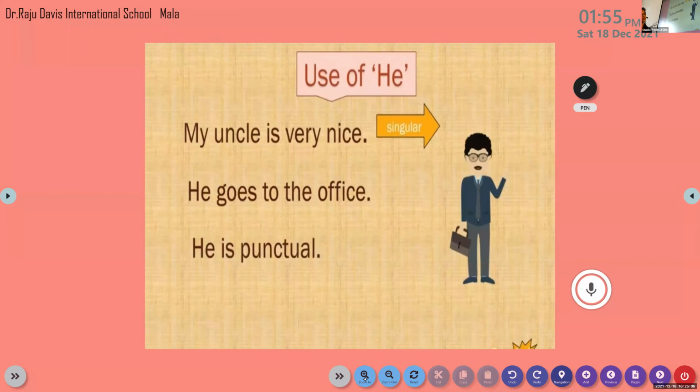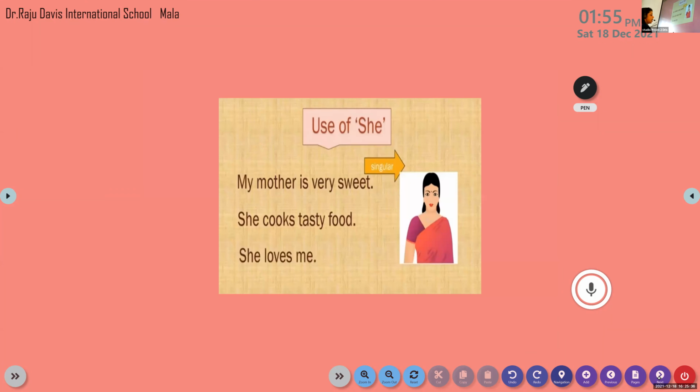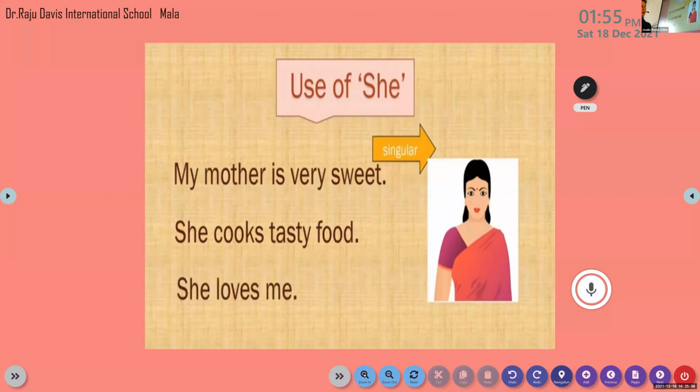All of you, please look at this example. My uncle is very nice. Here we are talking about my uncle. Uncle is a masculine gender. So which pronoun do we use here? He goes to the office. He is punctual. So we made use of the pronoun he, as uncle is a masculine gender. Clear? Okay. Now, let's move on to the next one.